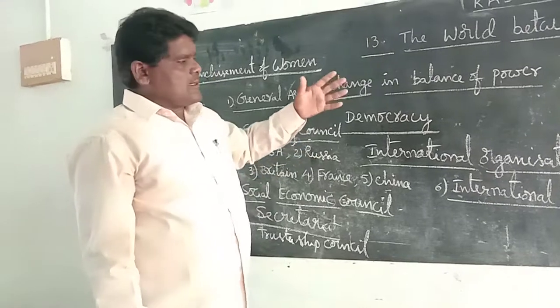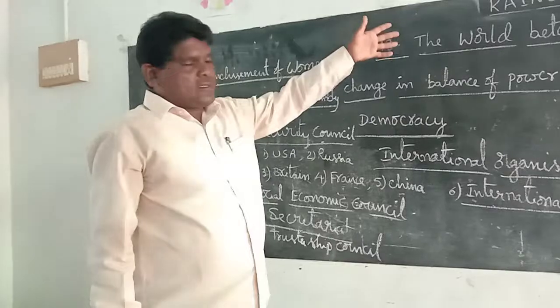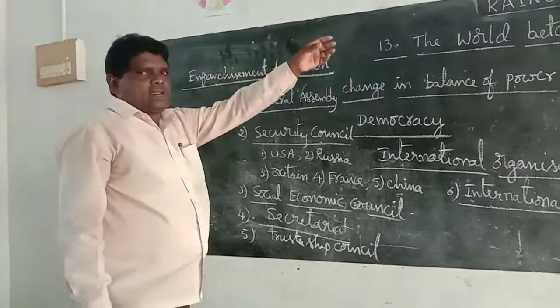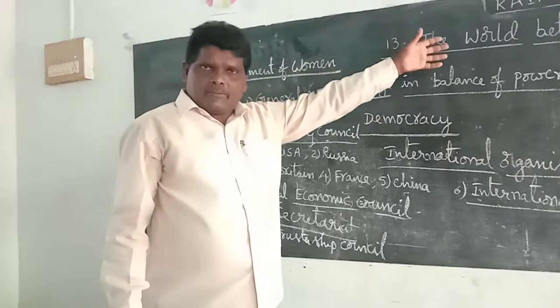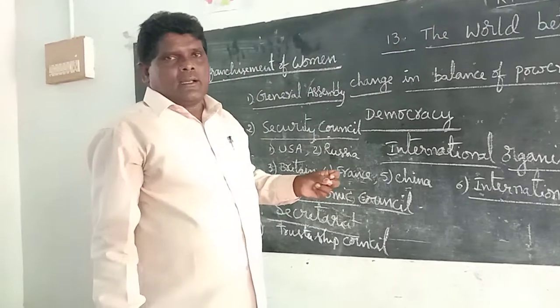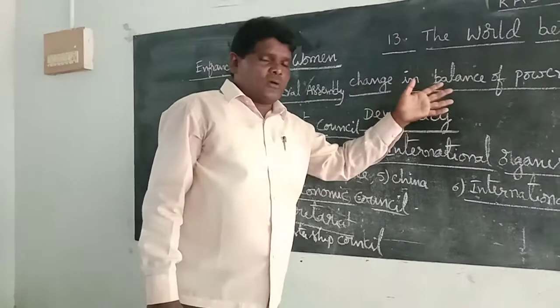Suppose England, Britain, was the first democratic revolution to be established in the world. In 1688 it became a democratic country.